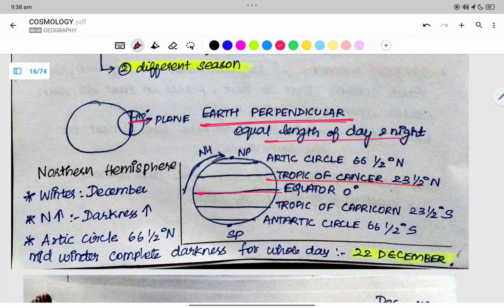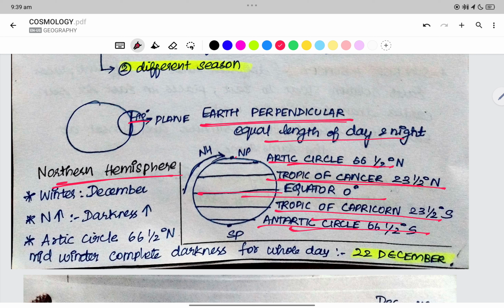Tropic of Cancer, Capricorn. Arctic Circle 66 and a half, Antarctic Circle 66 and a half. Then we have North Pole and South Pole. So Earth. Tropic of Cancer 23 and a half north, Capricorn 23 and a half south. Arctic Circle is 66 and a half north, Antarctic Circle.